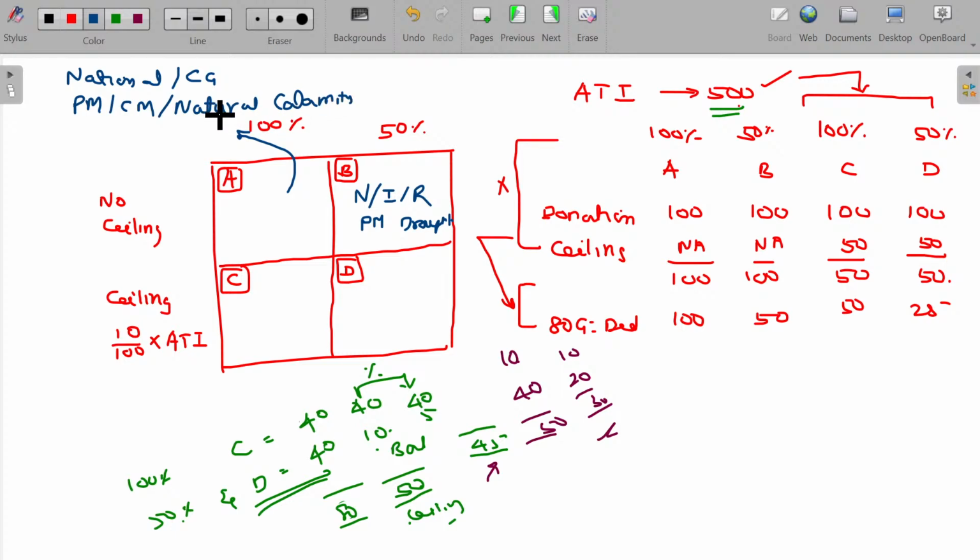And hope you will be now able to understand this one. National, central government, PM, CM, natural calamity like flood, typhoon, hurricane, even tsunami, in all these cases will come under this, except drought, PM drought fund.